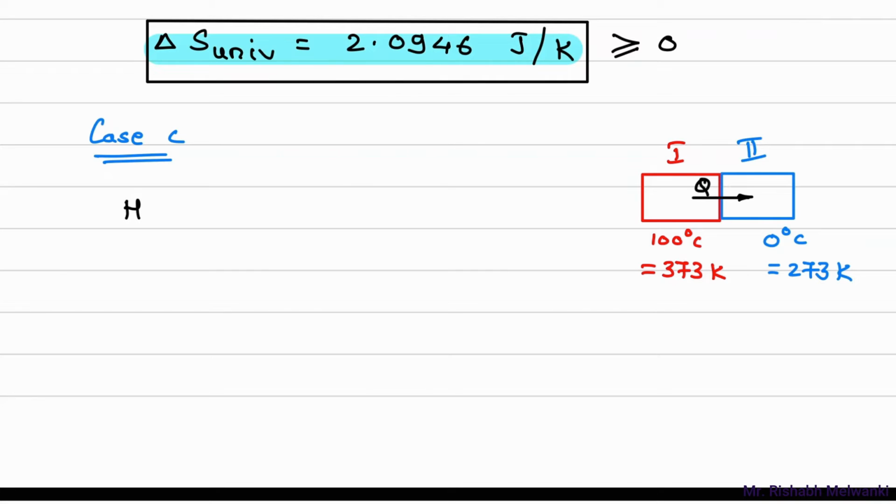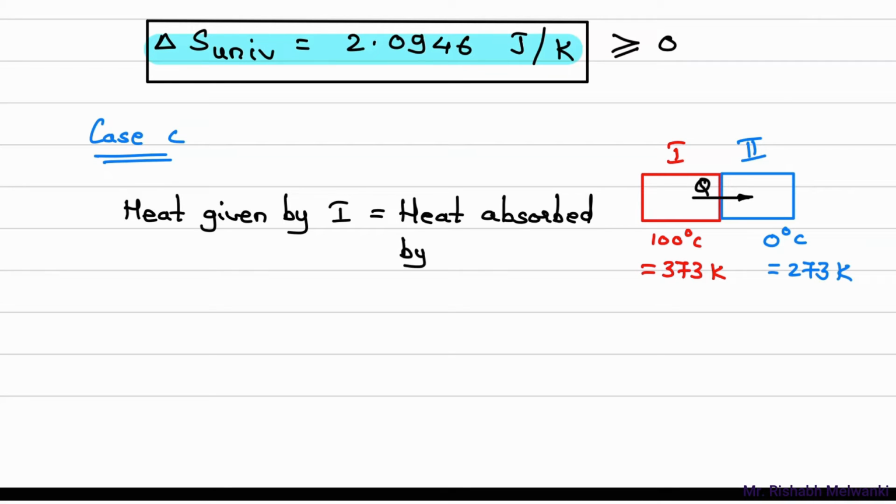Now whatever heat is lost by 1, the same amount of heat Q is gained by second copper block. Okay, so I'll write down heat given by 1 is equal to heat absorbed or gained by second copper block.